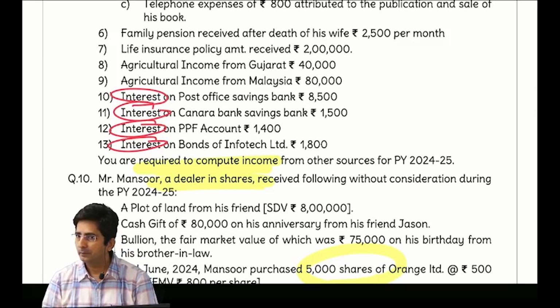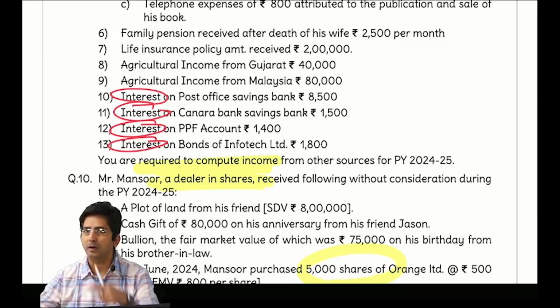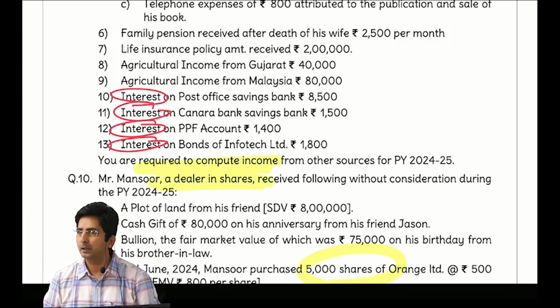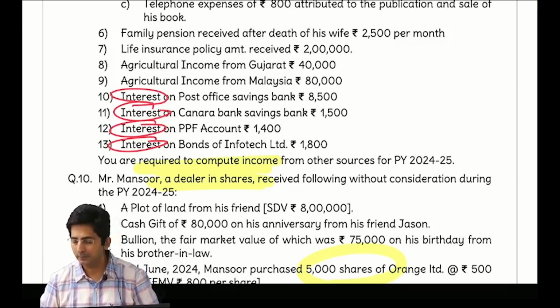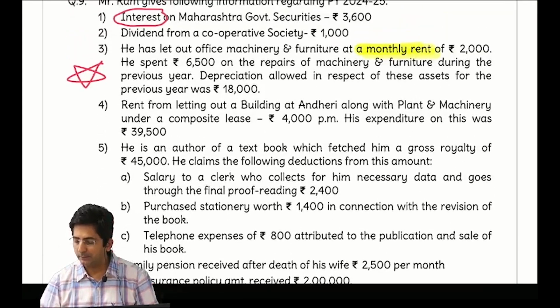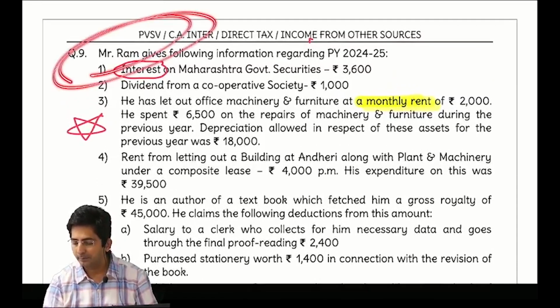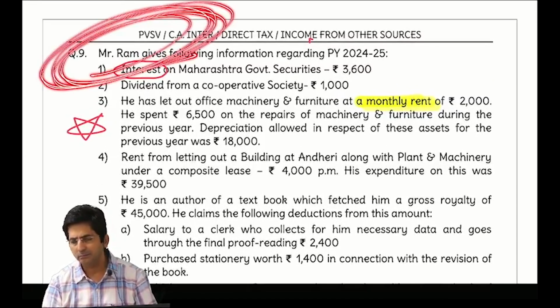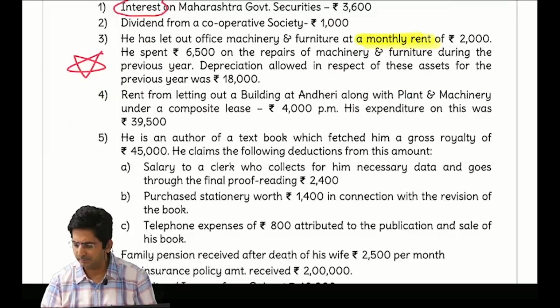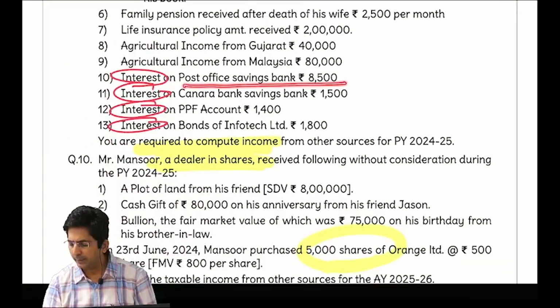Because joint account means there are two account holders, so obviously the limit will be double, 7,000. But in our question, they don't say it is joint, like Mr. Ram, he is a single account holder. So 3,500 will be exempt. So inner column 8,500 less 3,500, outer column 5,000.